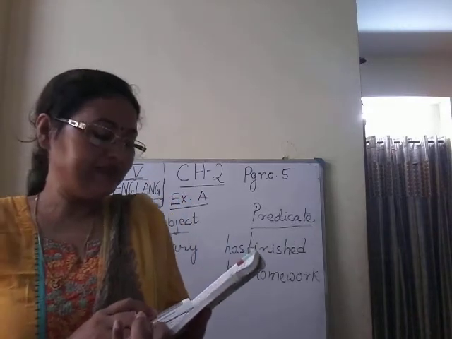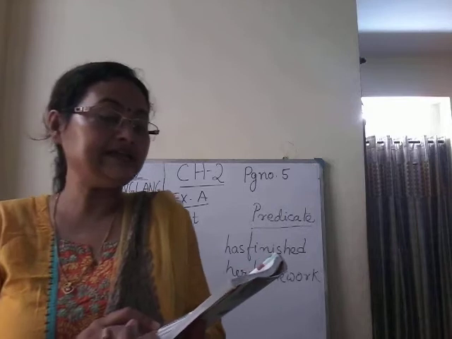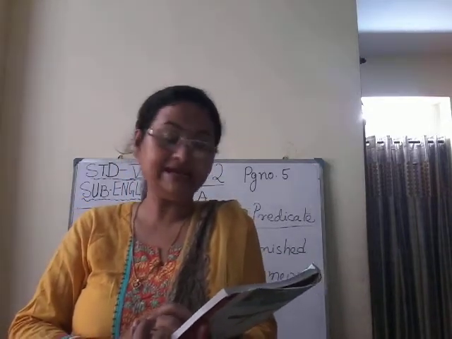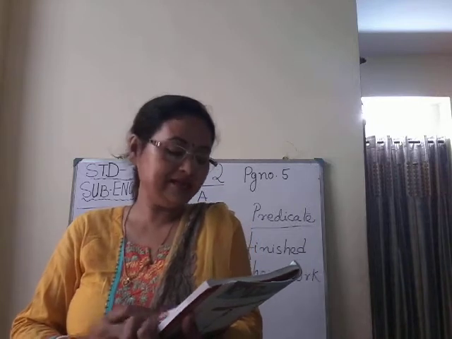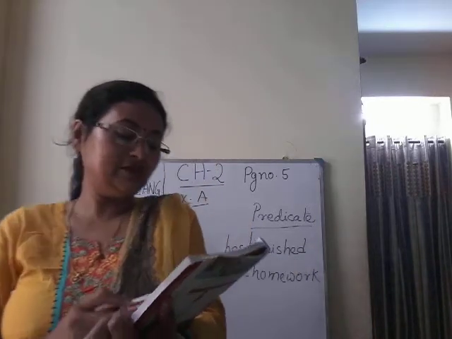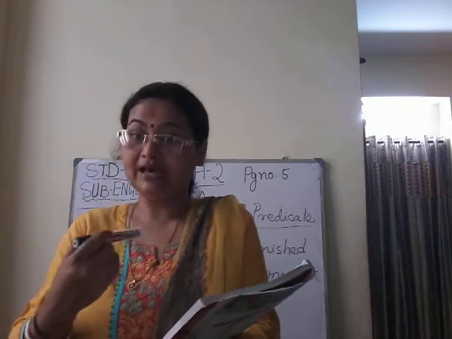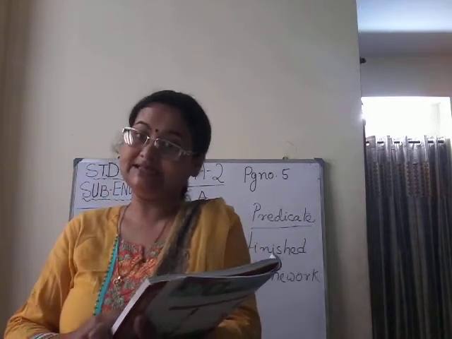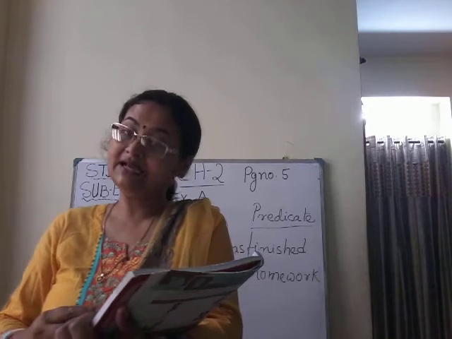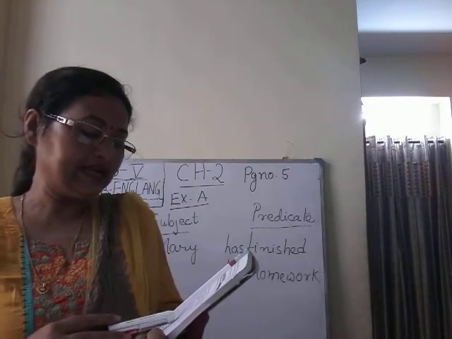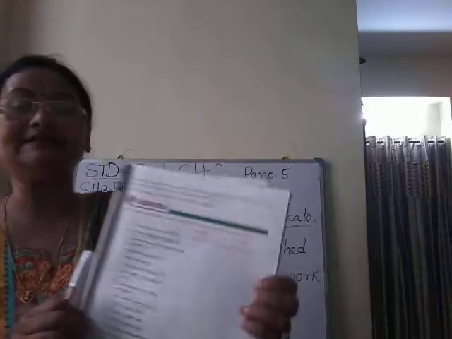Number 5, bees make honey. Who makes honey? Bees. So bees will be the subject and make honey will be predicate. Clear? Now move to number 6. We should exercise every day. Now we are talking about we, us, isn't it? So we is subject and the rest part is predicate. Now number 7. Jatin looked at the window in the sky. Number 7.